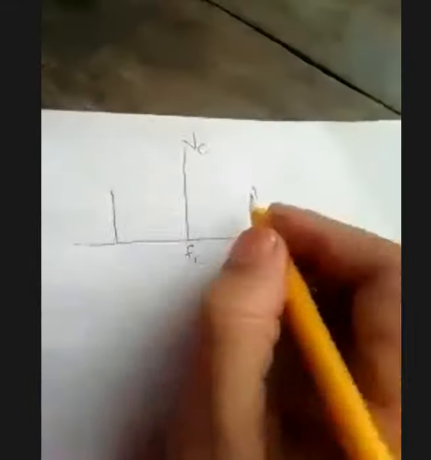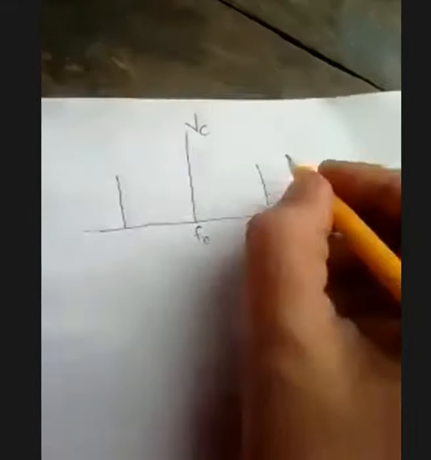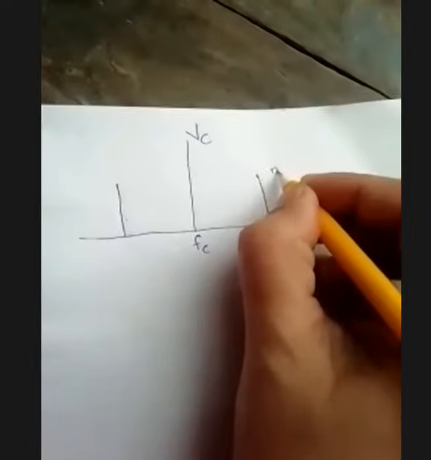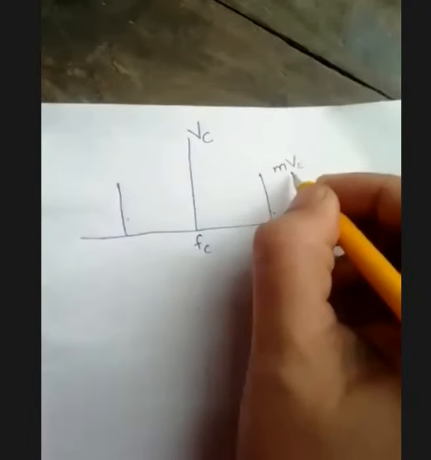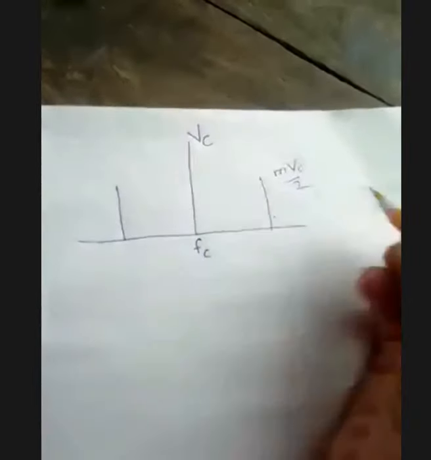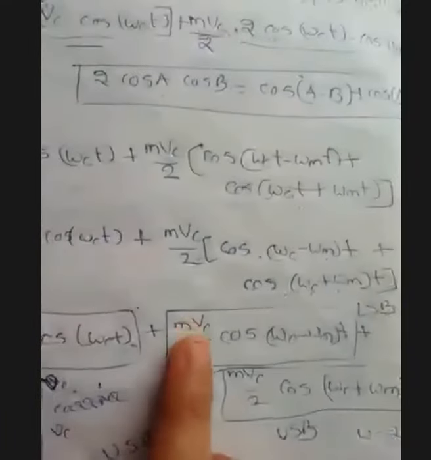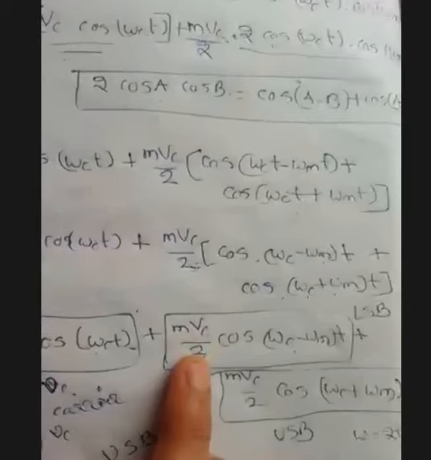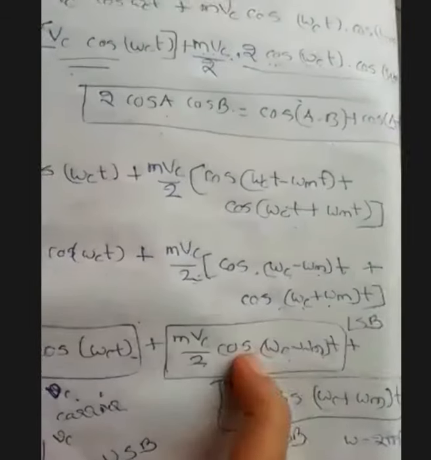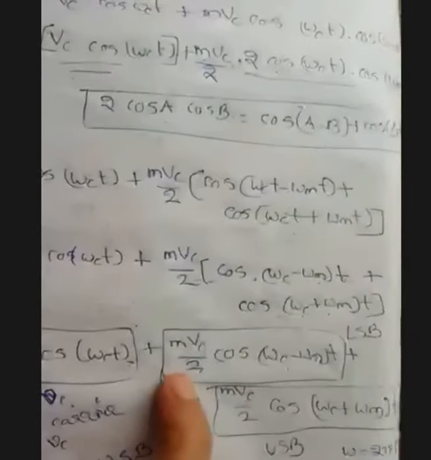Okay. For both of the sidebands, we have the amplitude as mvc by 2. If you look at the equation, for the lower sideband, this one is the angular form, and the amplitude is mvc by 2.